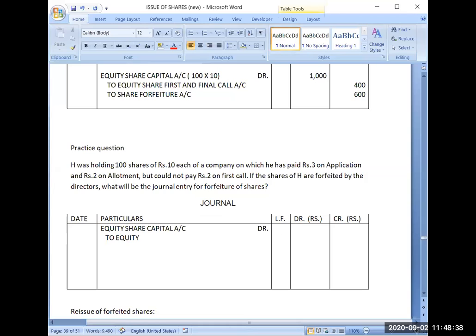He has not paid us equity share first call. It is not the final call. Now, to share forfeiture amount.